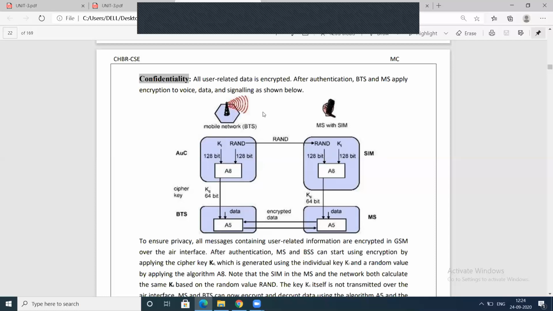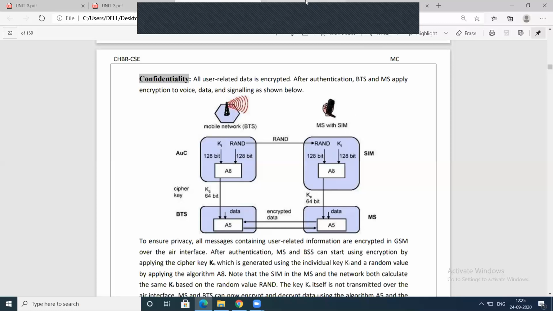These two are the security parameters in mobile computing. First we checked the subscriber authentication. In the second diagram we checked the confidentiality. Here we have used three algorithms: A3, A5, and lastly A8. A3 is used for subscriber authentication, A5 is used for encryption, and A8 is used for generation of the cipher key.